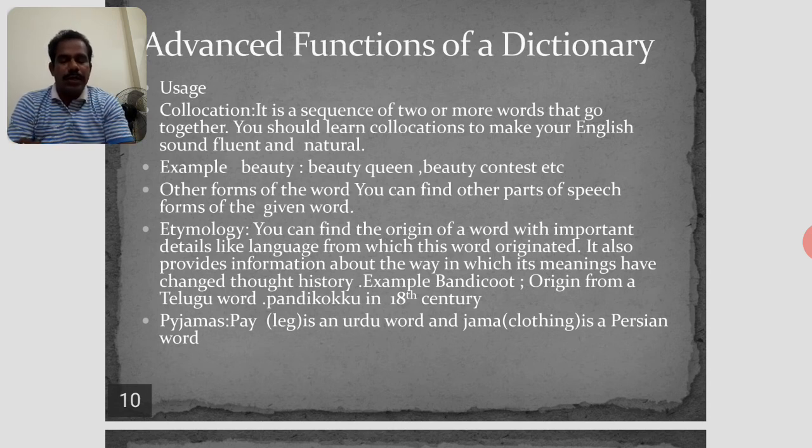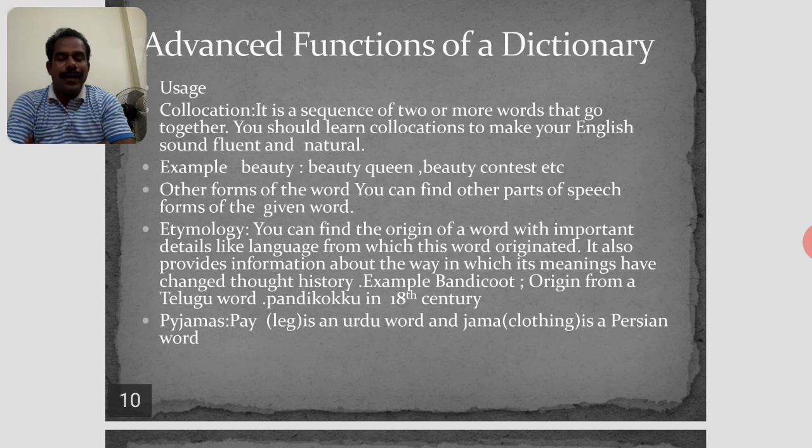Next, collocation. It is a sequence of two or more words that go together. You should learn collocations. In a collocation, two words come together. Learning collocations makes your English sound more natural and fluent. If you want to acquire fluency in English, you have to know many collocations. For example, the first base word is beauty.